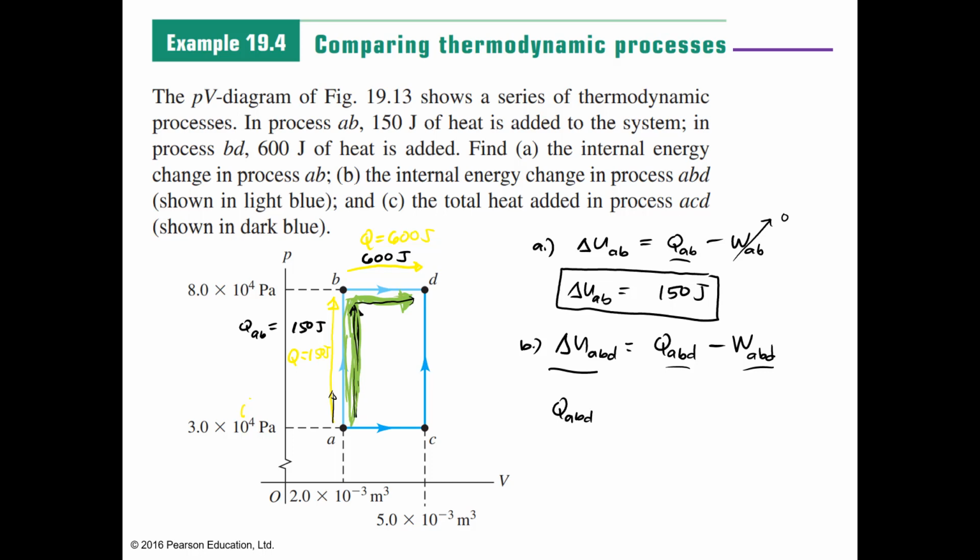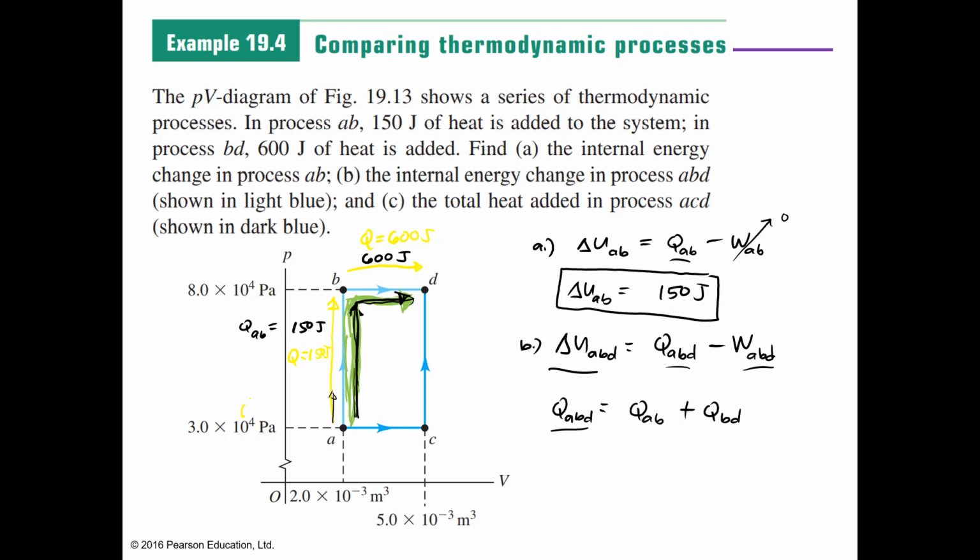QABD is just the heat added from the process AB plus the heat added from the process BD. Right? And we know this one. The heat added AB plus the heat added BD is just equal to QABD. Okay?